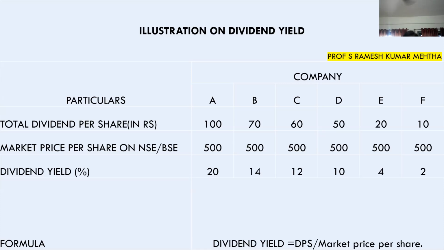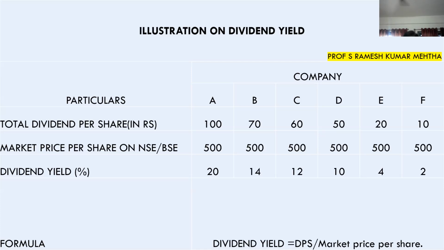If I look at the first case, I have invested 500 rupees, and they are giving me 100 rupees as dividend. So the rate of return is 20%. In the second case, 500 rupees is the investment per share, and they are giving me a dividend of 70 rupees per share. So it is 14%. And if I go to the last company, 500 rupees is the market price at which I purchased, and they are declaring a dividend of a mere 10 rupees. So the yield works out to be 2%. So which is the best company?